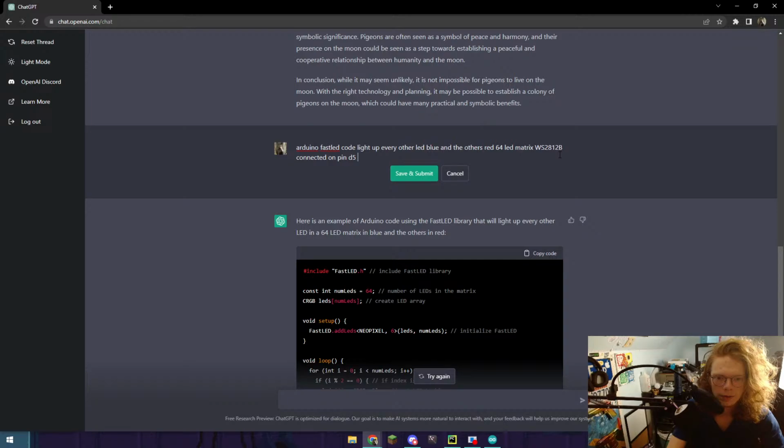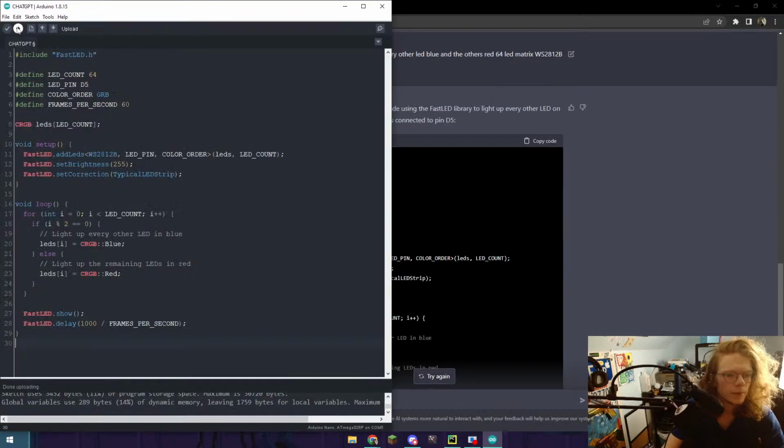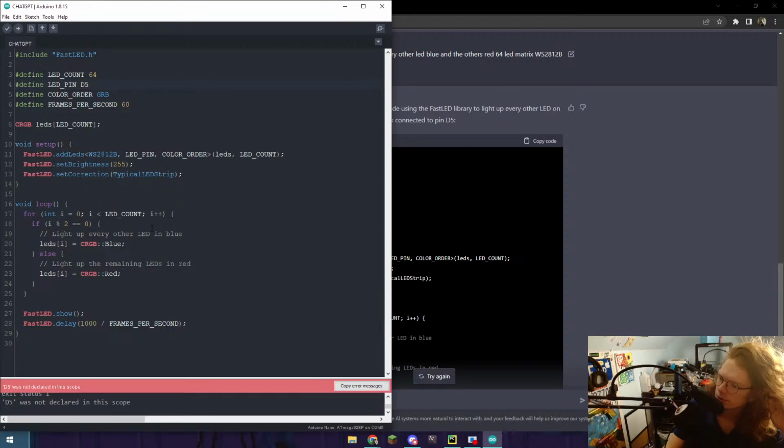See if that fixes it. LED pin D5. Frames per second. Now, I don't know why it said frames per second. I don't see how that's relevant to this, but we'll see. I like that I got the color order right as well, because that's sometimes annoying for these. D5 was not declared. Oh my gosh. Okay, it's just pin 5. I'm not sure exactly what happened there.